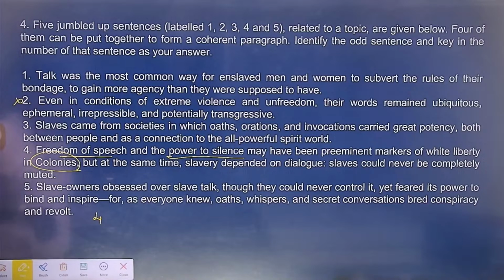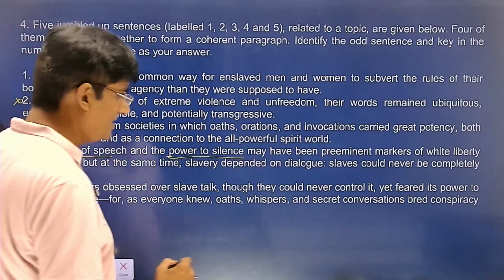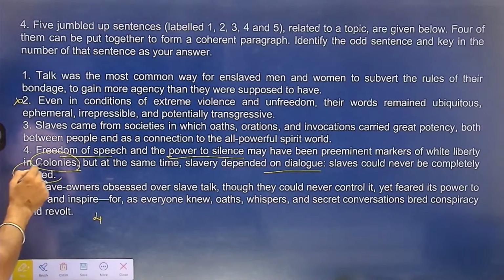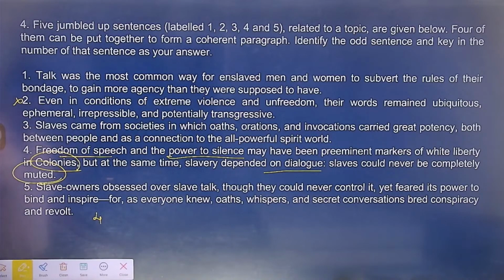But at the same time, slavery was dependent on dialogue. Slaves could never be completely muted. तो वो चाहकर भी स्लेव्स को कभी कंप्लीटली म्यूट नहीं कर पाते थे, understand? अब इसके बाद क्या होना चाहिए, students, answer. अब अगर आप सारे सेंटेंसेस को पढ़ोगे तो you will actually come to know the odd one is the third one. And why is the odd one the third one?